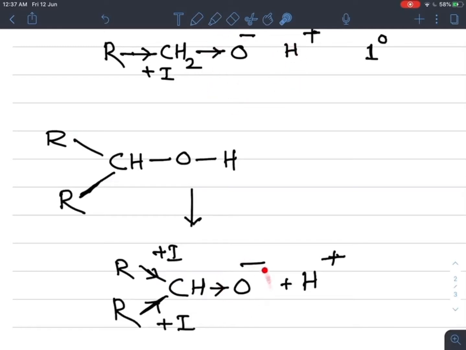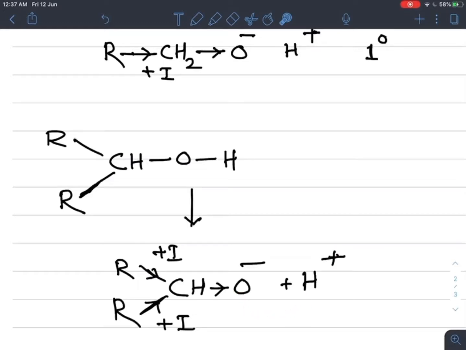So this hydrogen is attracted more, and that's why it is also not easy to donate H plus ion from a secondary alcohol.